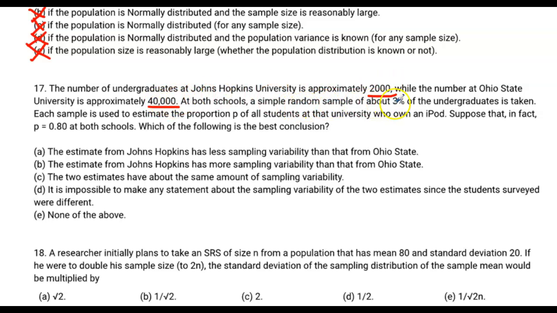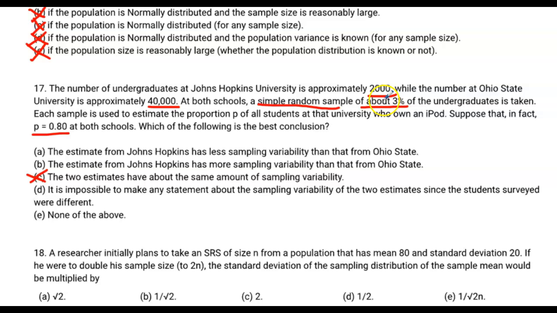It says that a simple random sample of about 3%, so here's our sample size, 3%. It says that they're both 3%, and each sample is used to estimate that proportion, that p is equal to 0.80. Now, in previous problems, we talked about the population not making any difference. The only thing that we care about is the sample size, and at first blush, it does say 3% for both of them. So you might be pressured into thinking, oh, the sample size is the same for both, so the two estimates should have the same amount of sampling variability. Not so. Why not? Here's why.